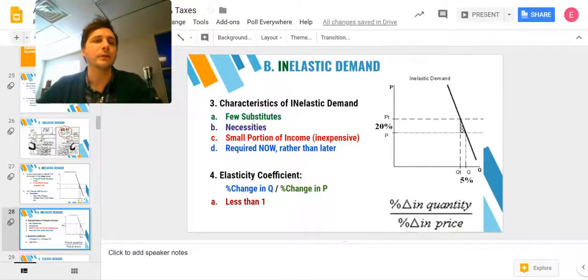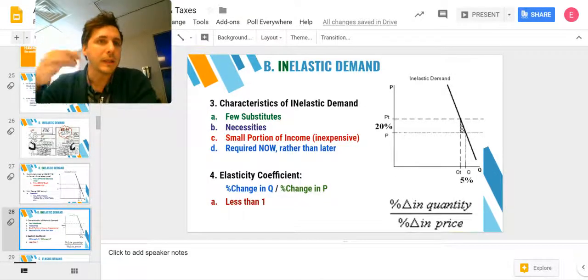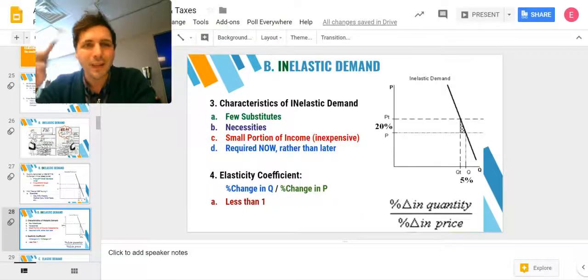It's a small portion of your income, meaning it's very inexpensive. So, you know, if, I don't know, Juicy Fruit bubblegum goes on sale from 25 cents to 20 cents a pack, that's not going to dramatically impact the amount of Juicy Fruit you buy. It was already a small portion of your income to begin with. Slightly smaller doesn't change it all that much. All right, and then the final one is it's required now. I can't wait. That's like gasoline. I have to buy it now because I have to get home. I can't just keep on waiting because eventually I'll be stuck on the side of the highway.